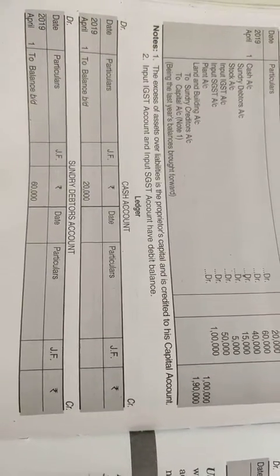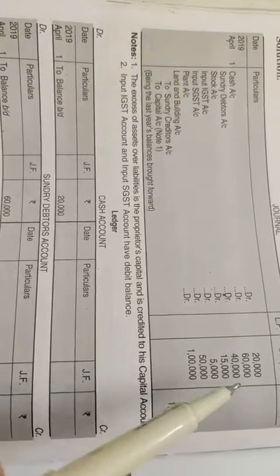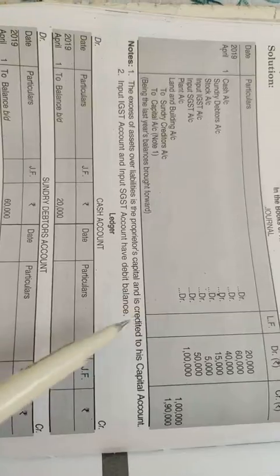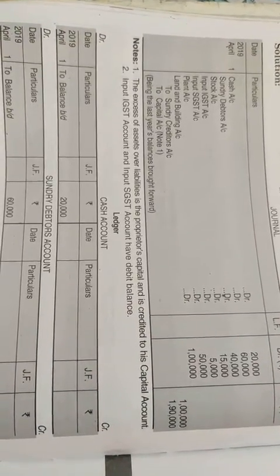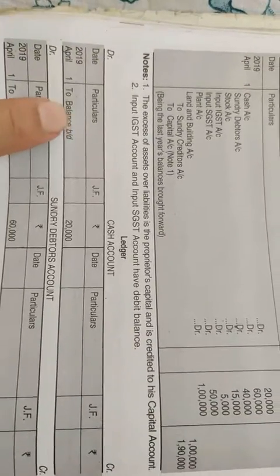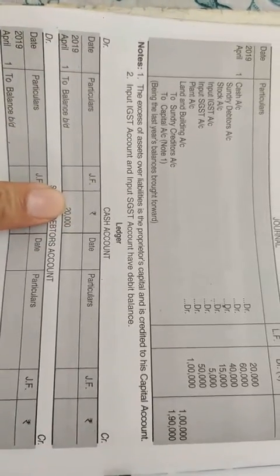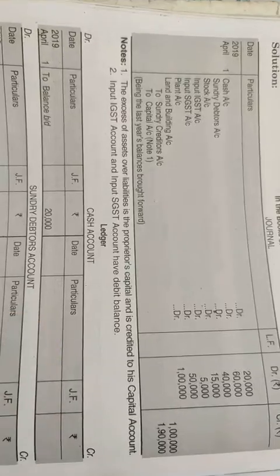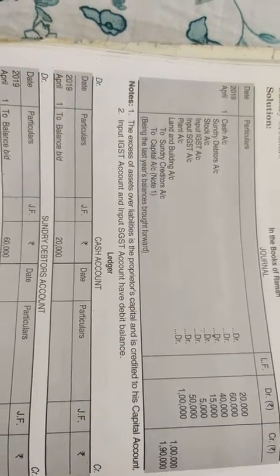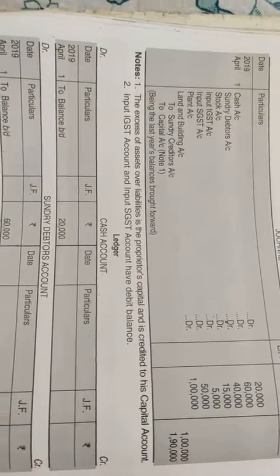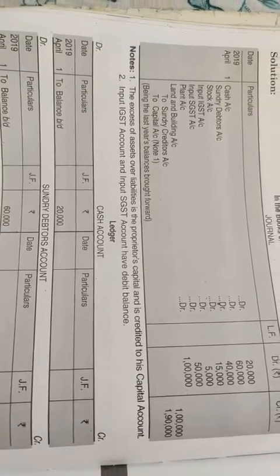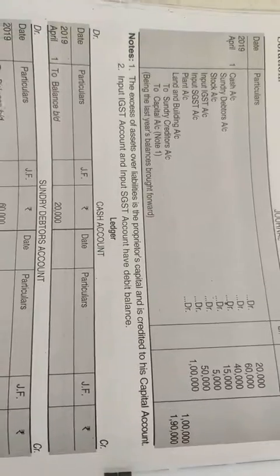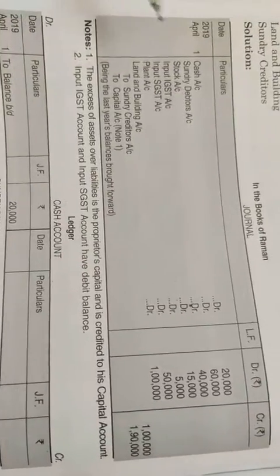Clear? So see, what is the balance given for cash? The cash balance given is 20,000 and it is on the debit side. So we are going to write on the debit side of the ledger: cash account ledger, to balance b/d 20,000. As this is an opening entry and nothing is mentioned on the credit side, we will leave the credit side of the ledger, or otherwise you can balance the ledger on the last day of the month, that is April 30.